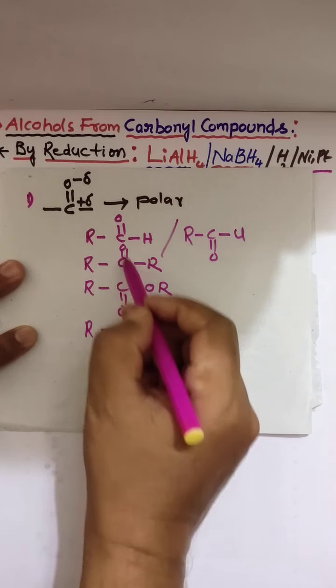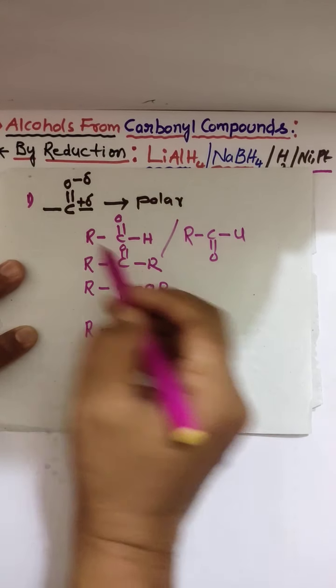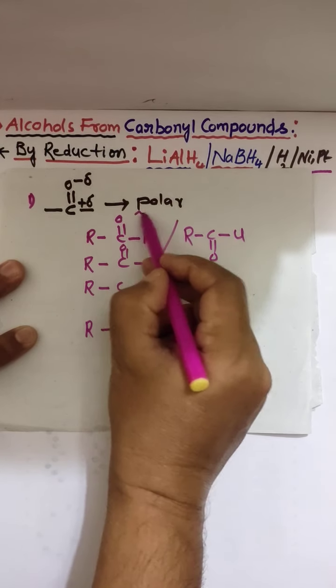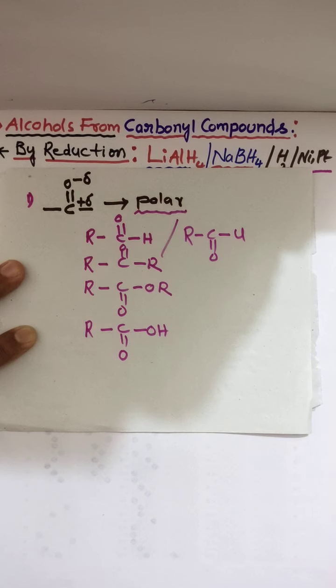So wherever the C double bond O group is there, those are all carbonyl compounds, which are polar in nature.